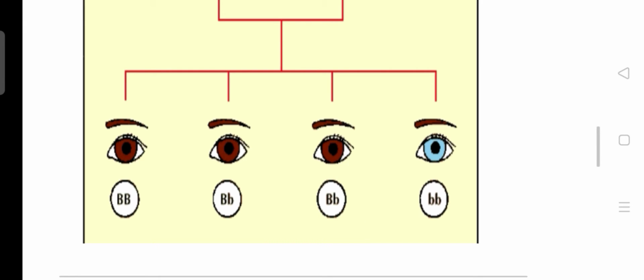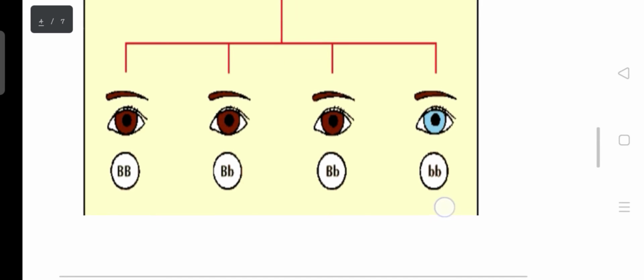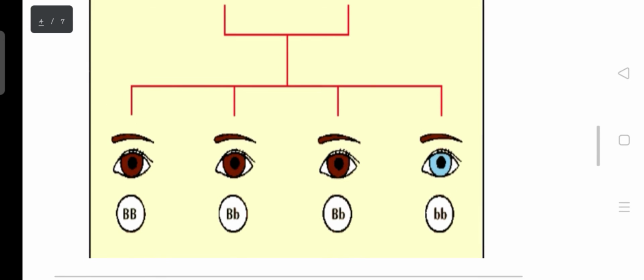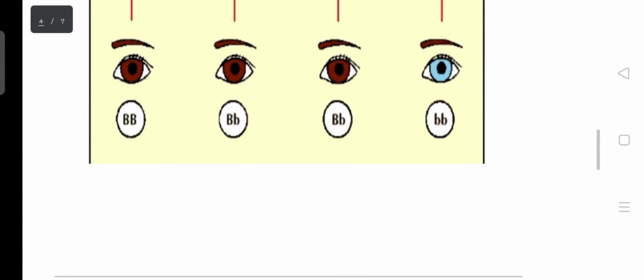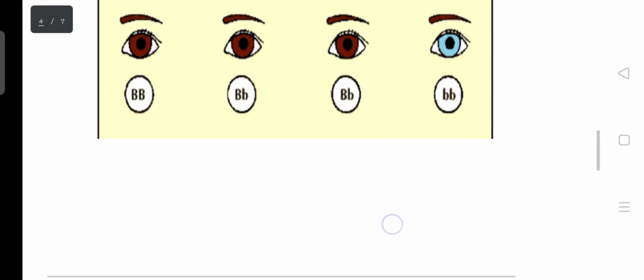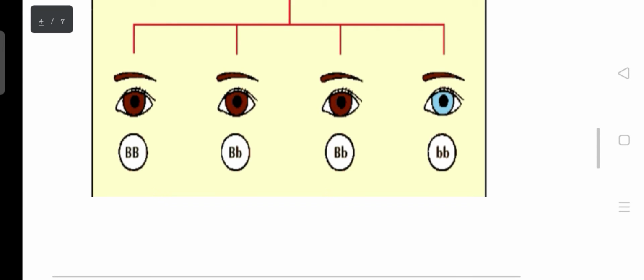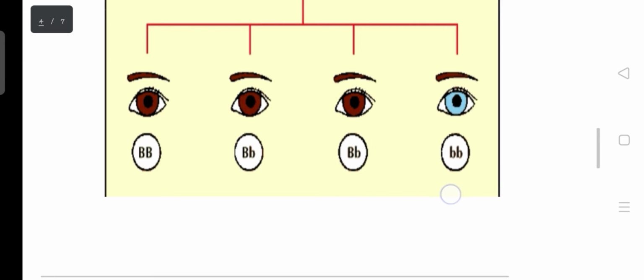But since it's in the presence of the dominant gene, you're seeing it as brown color. So this one is recessive for the blue eye color. It's expressed because it's not in the presence of the dominant gene. They are both recessive genes. That's why you're seeing the blue. So when this recessive gene combines with its brother or another recessive gene, all of them will be recessive genes. All of them will be in this form.